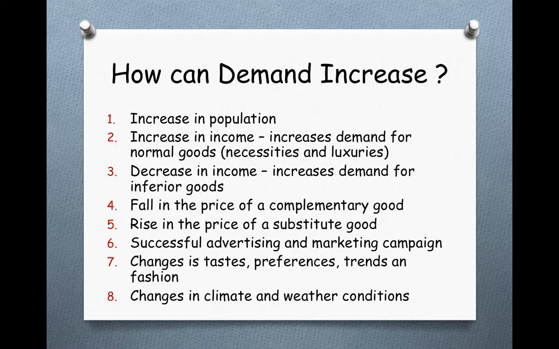You will switch to your substitute, which is Coca-Cola. Or if the price of tea increases, you will no longer want to demand tea. You will switch to coffee. So because your substitute's price increased, the demand for the good that you are looking at will also increase. That is the relationship between substitute goods and the impact on demand.